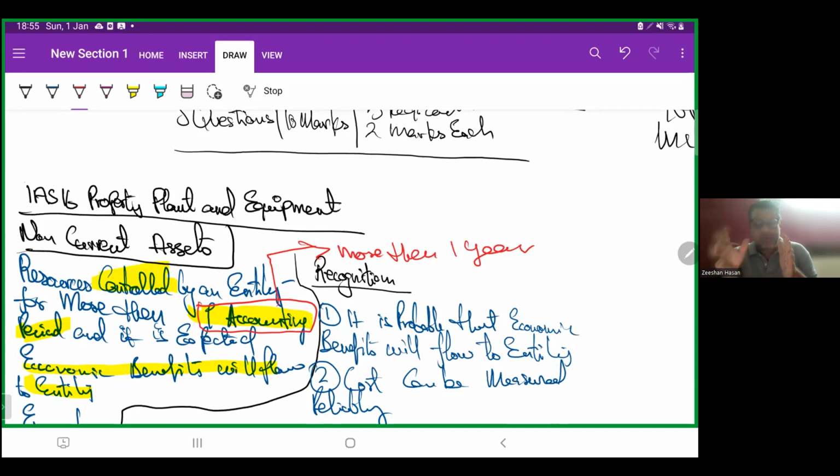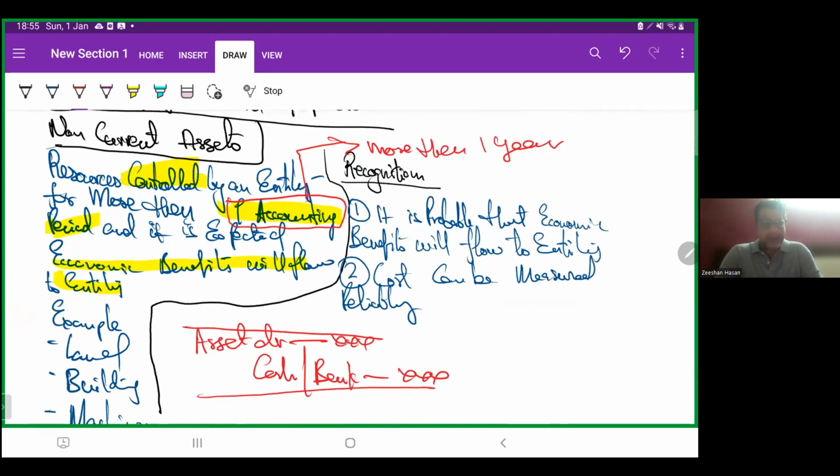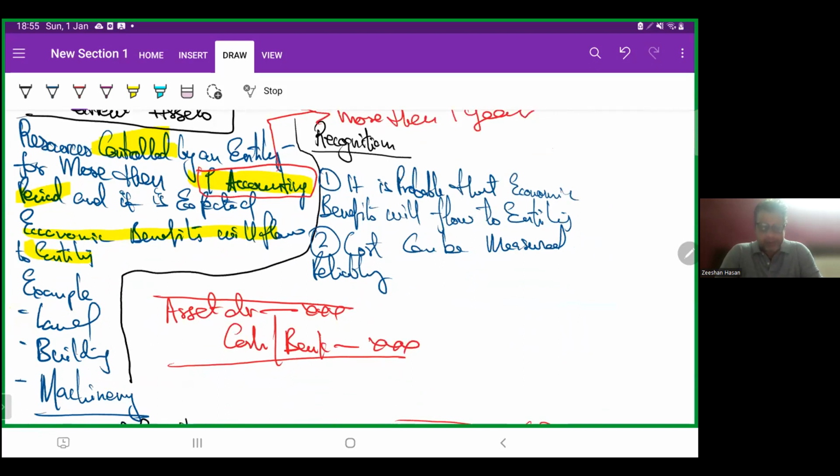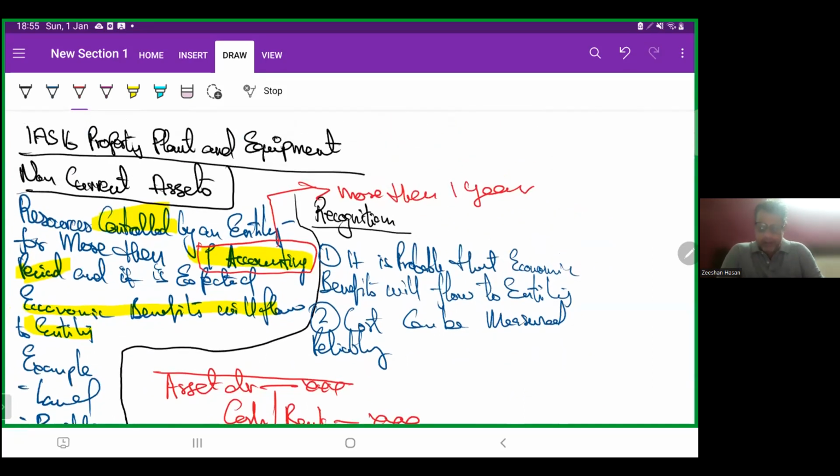More than one accounting period means more than 1 year, and economic benefits are expected to flow to the entity. That means they will earn something, right? For example, land, building, machinery. These are the examples. How to recognize an asset as non-current? It is probable that economic benefits will flow to the entity and the cost can be measured reliably. Asset debit, cash or bank credit.